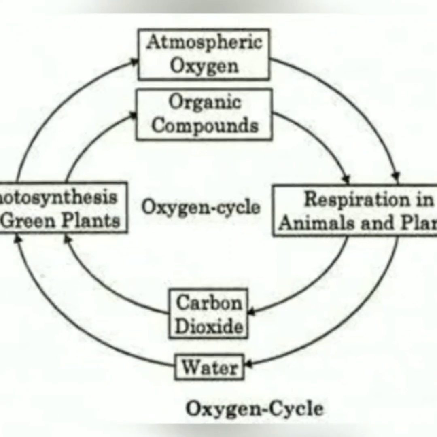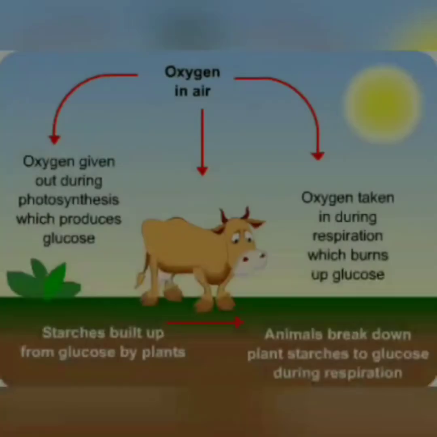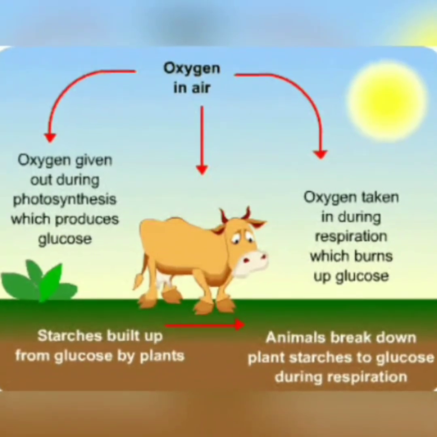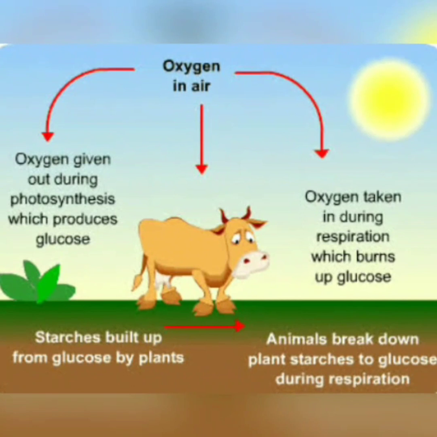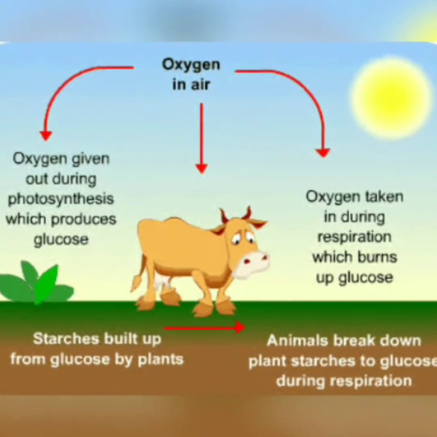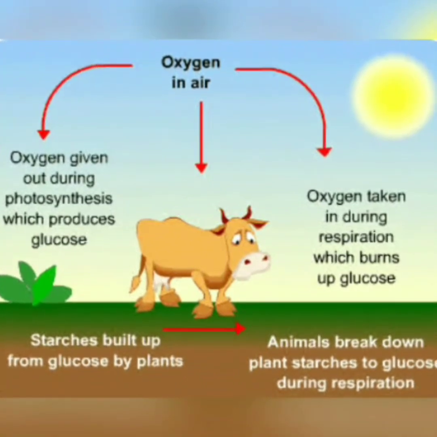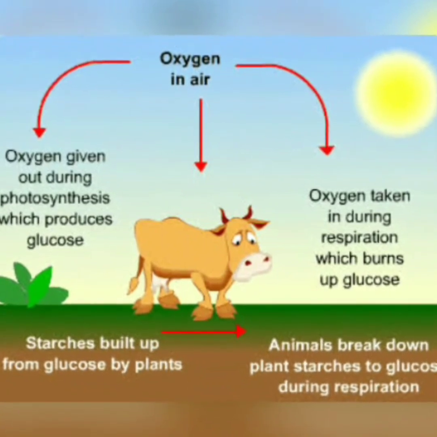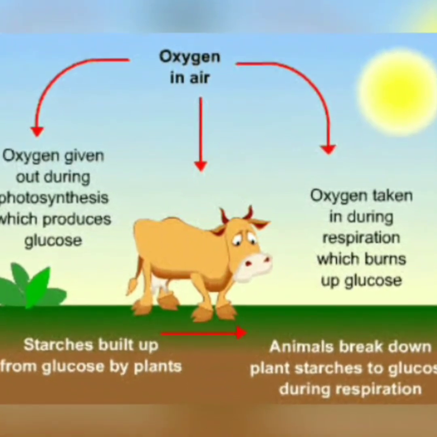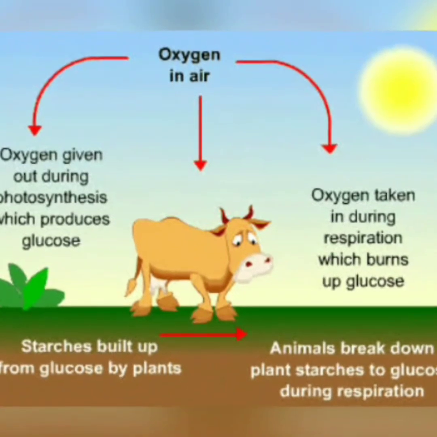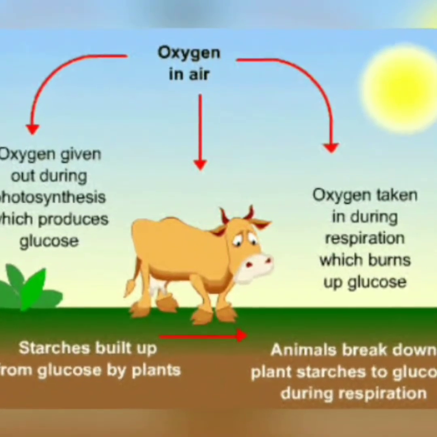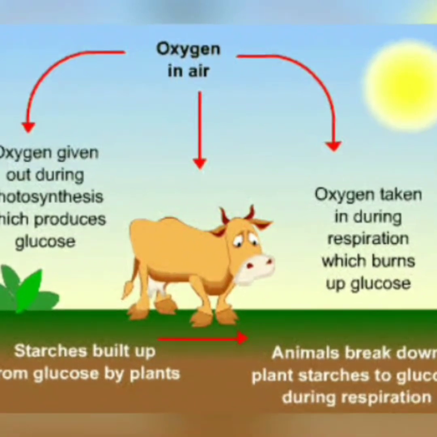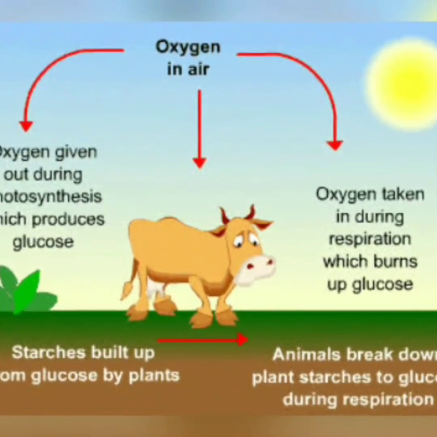So photosynthesis releases oxygen to the atmosphere, and oxygen goes to respiration by animals and human beings, and then from them comes carbon dioxide, and carbon dioxide goes again into the photosynthesis process. In this way the oxygen is continuously cycling. So this is our oxygen cycle.